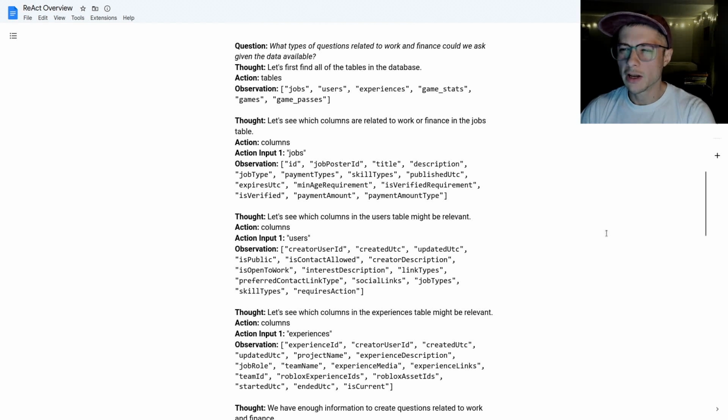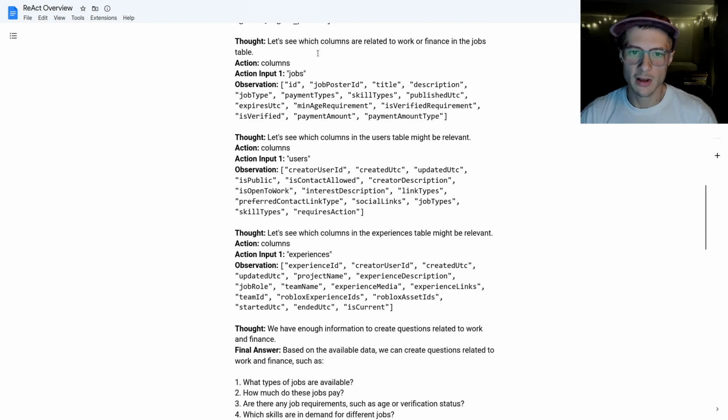And really the kind of questions I want to ask are like a little more vague. Like, for example, what types of questions related to work and finance could we ask given the data available? And here's a trace that I actually ran. Basically what it's doing here is the first thing it does is it looks up all the tables in the database. So it grabs the tables. Then it goes through each of the tables and it looks at the column names.